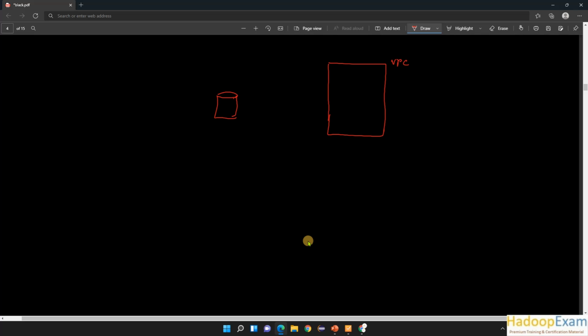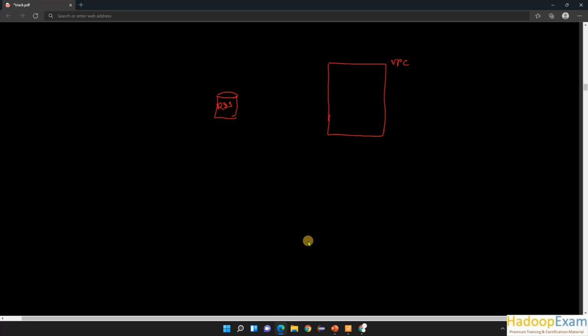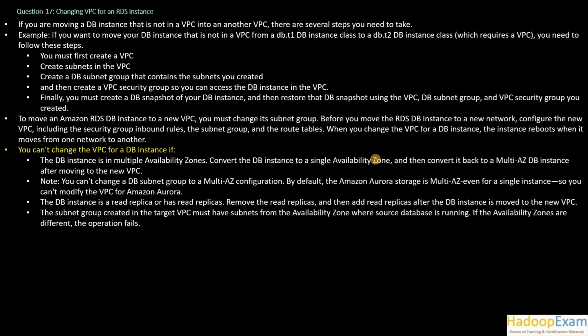Let's say this is my new VPC that I have created, and this RDS instance, which was not in a VPC, can be any RDS instance, and I want to move it into this VPC. That is what the question is asking. So what do I need to do?